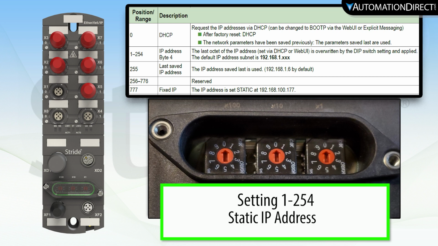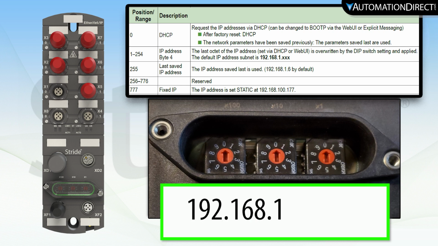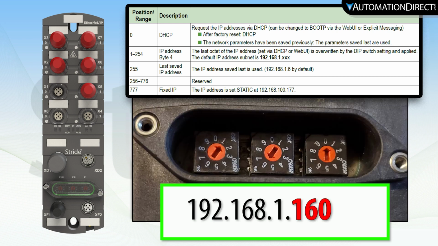Those of you without the access would be best served setting a static IP address at first, then changing the saved IP address through the web server. To set a static IP address, you'll use these 3 Rotary switches to set the last octet of the IP address. So the first 3 octets of my device will be this, and I will set my Rotary switches to be 160. So I have my static IP address set now.